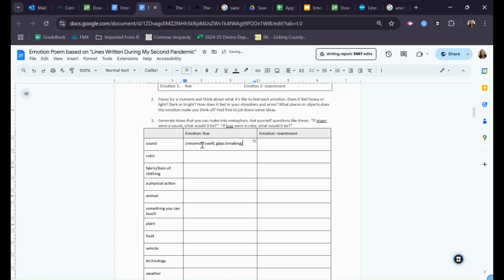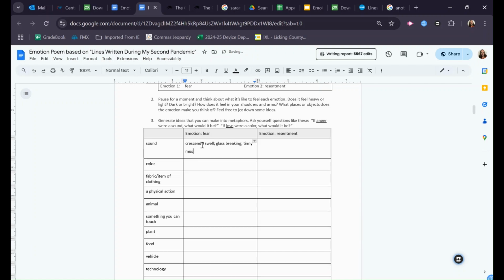Or if I'm thinking about that sort of anxiety fear, that thing that just sort of nags at you, maybe it's like when someone next to you has their headphones in and you can sort of hear the music, but it just sounds really tinny and bad and you can't make out the words and it just kind of nags at you a little bit. Okay, so I'll put here tinny music from someone else's headphones.